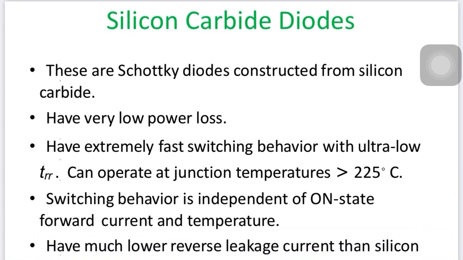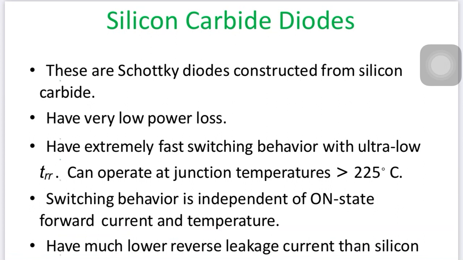Silicon carbide is a Schottky diode construction based on silicon carbide, so it is an updated model of the Schottky. It has very low power loss, and temperature also matters for these devices.